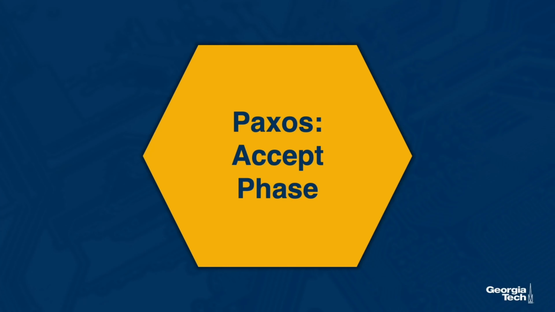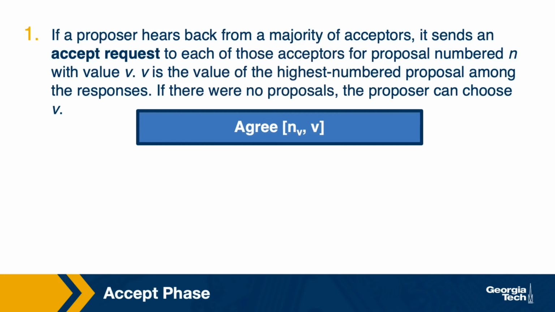Next, let's look at what happens in the accept phase. If a proposer hears back from a majority of acceptors, it sends an accept request to each of those acceptors. The accept request will have the proposal number n. It will also include the value. If, based on the responses, the proposer learns that there was a value that was already agreed upon, it will communicate this value. Otherwise, it is free to choose whichever value it wanted to propose. That was foo in our example.